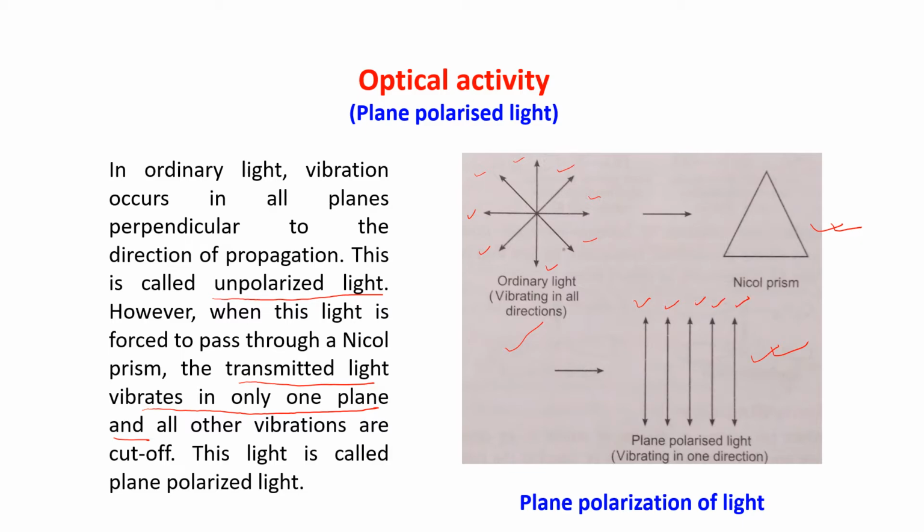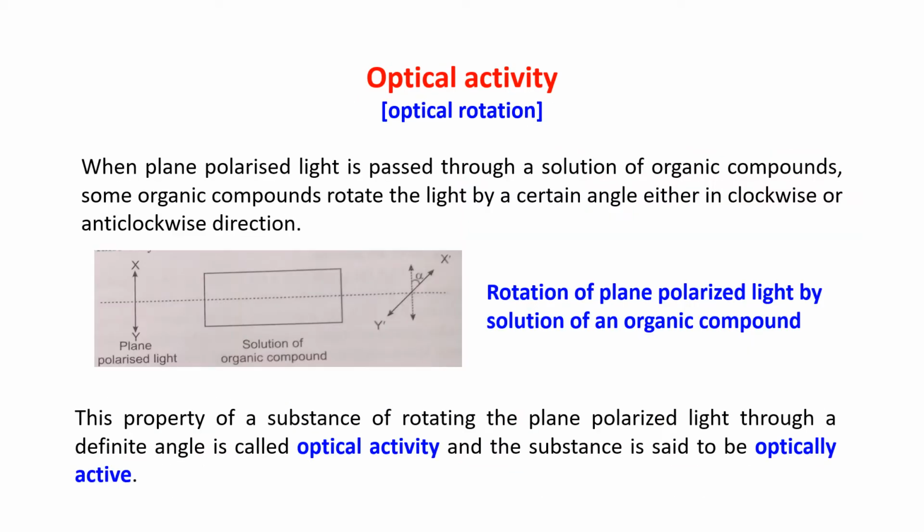This is the direction of vibration. All other vibrations are cut off. This light is called plane polarized light. When the vibration is only in one direction, those lights are known as plane polarized light. Am I clear?